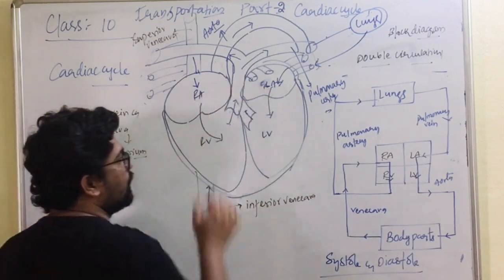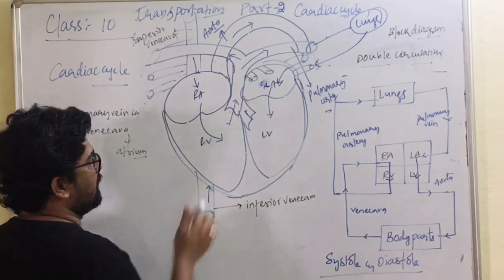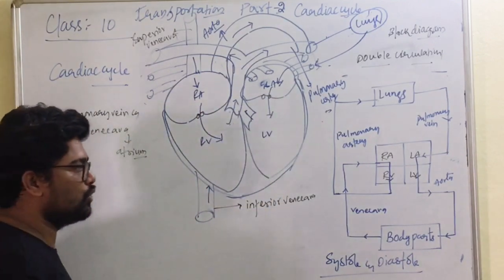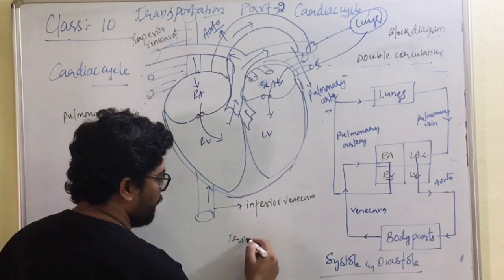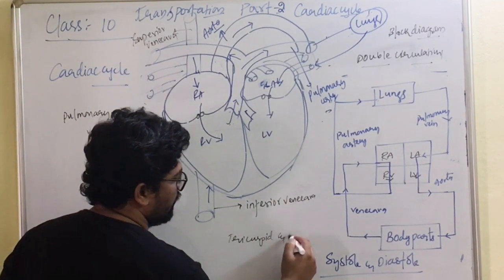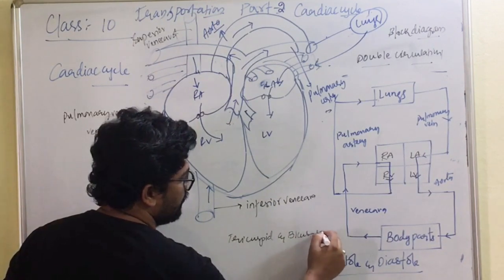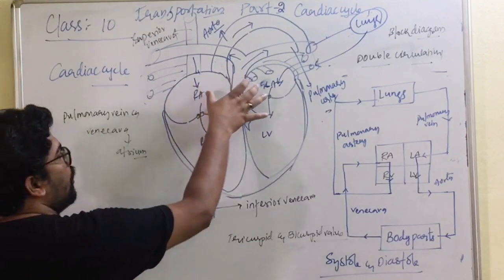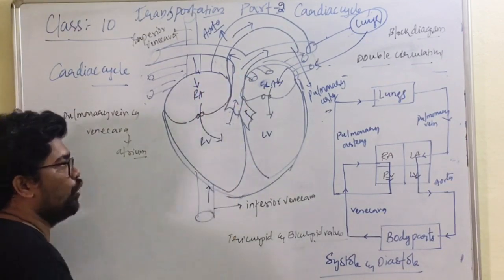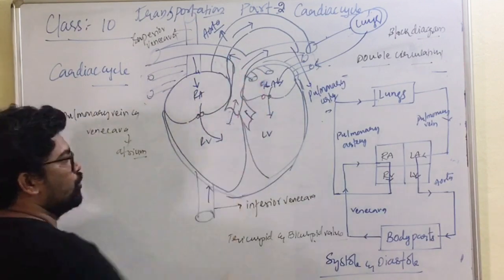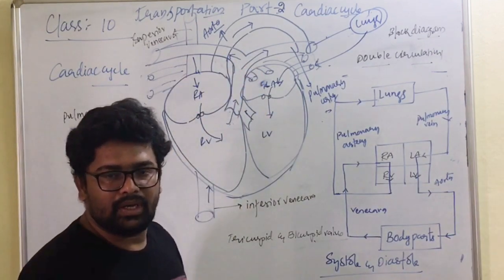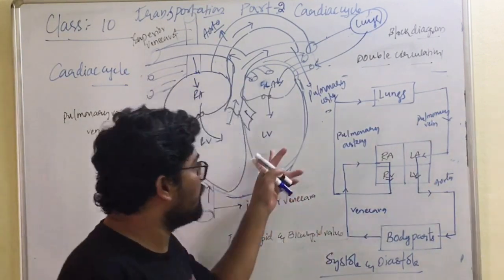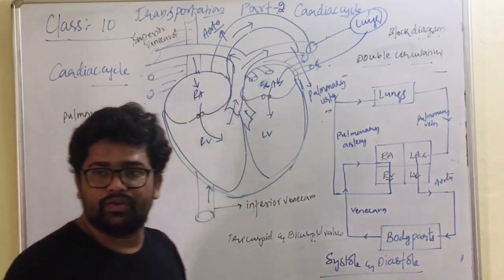As the pressure is low in the auricles, the walls which are present between the auricles and ventricles, what are those walls? Yes, those are the tricuspid and bicuspid valves. As the pressure is low in the auricles, these valves open and allow the blood to move into the ventricles. Now the ventricles are slowly filling up with blood. Is it clear?